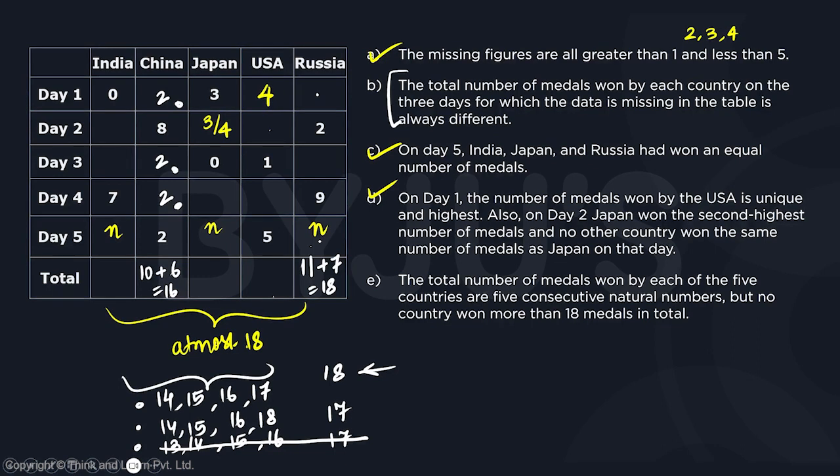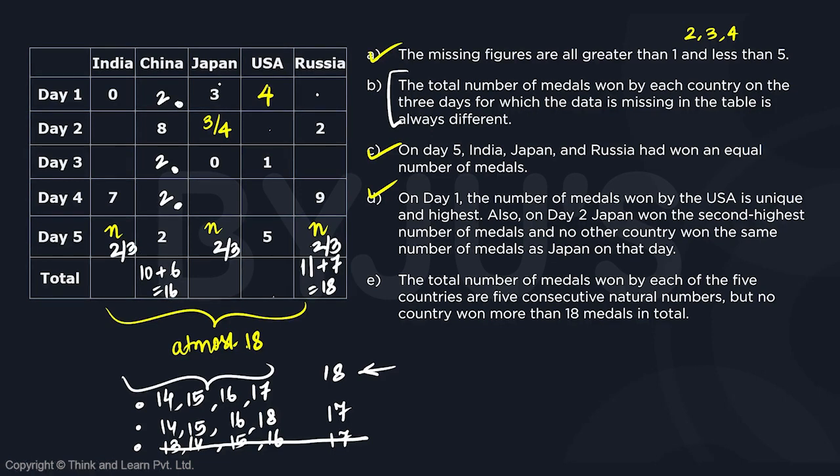These are the two possibilities, right? So suppose there is 2 at n. And the 3 is, it could be 3 also, right? Two possibilities. Okay.